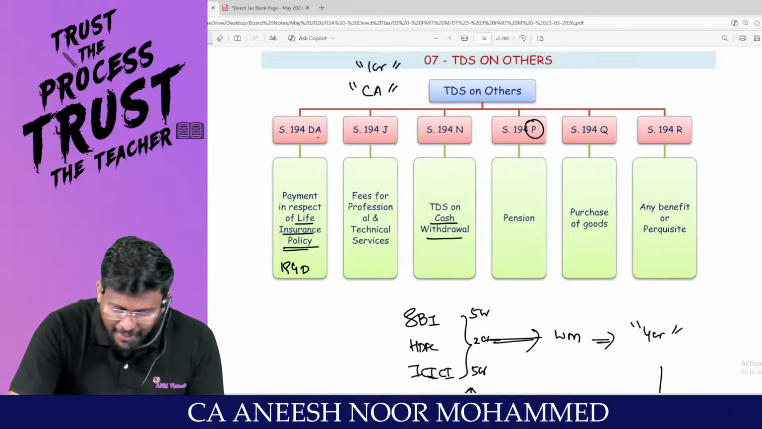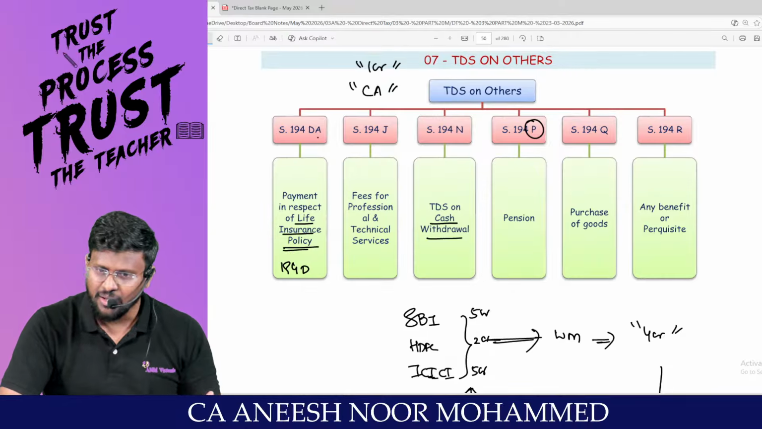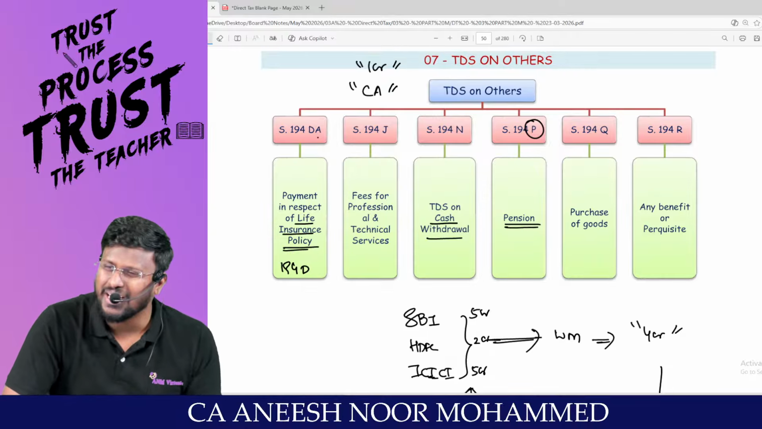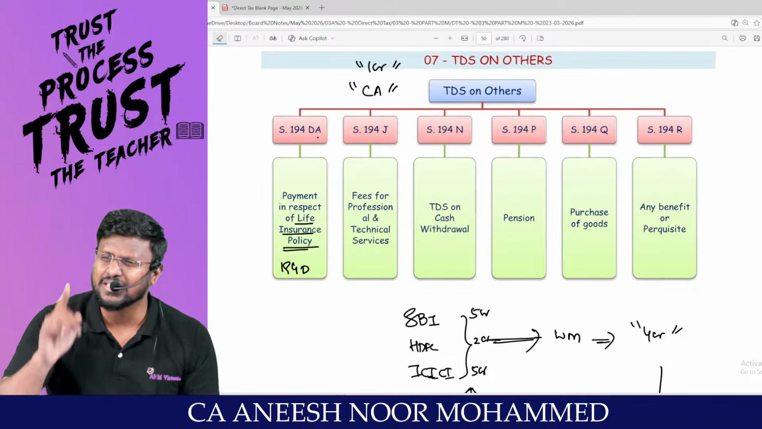That guy is getting pension. And in a particular bank account, that pension is falling. Then the bank is liable to deduct TDS under section 194P. So 194P, P stands for pension.